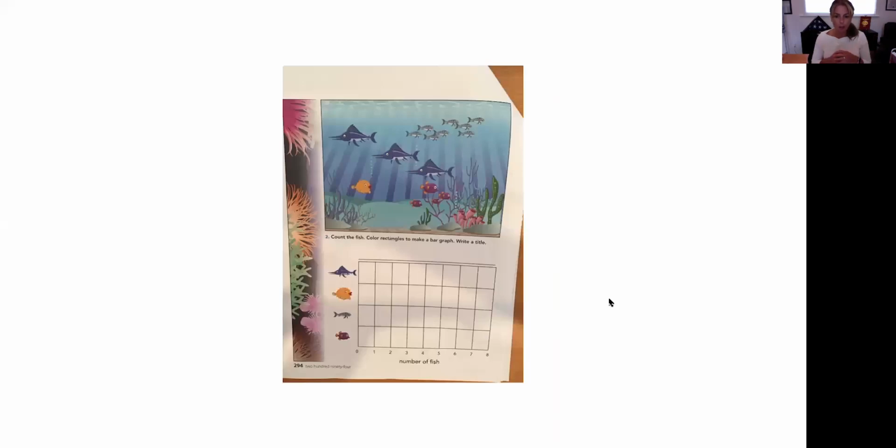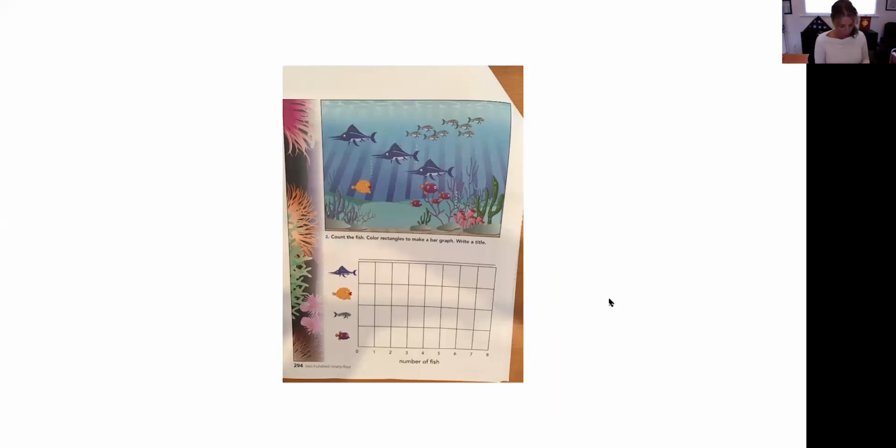Okay, here we are. Now we have the back of our worksheet. You're going to need just one color. You could get red or blue or green, whatever it is. Now, this is another bar graph that we're going to be making from the picture.